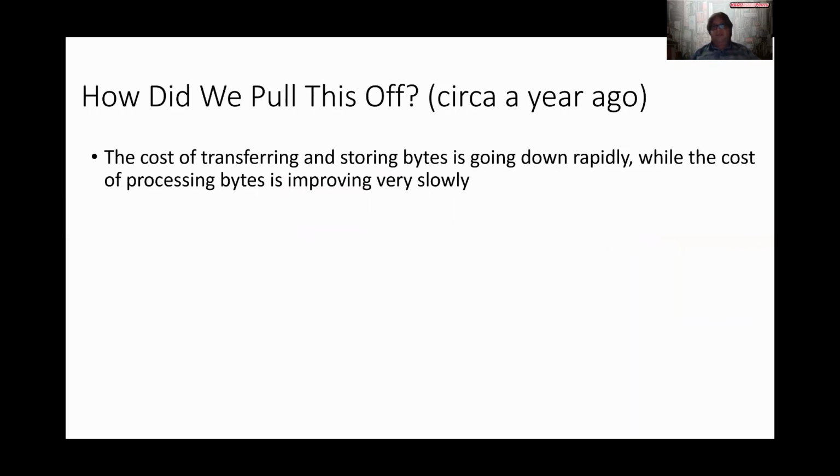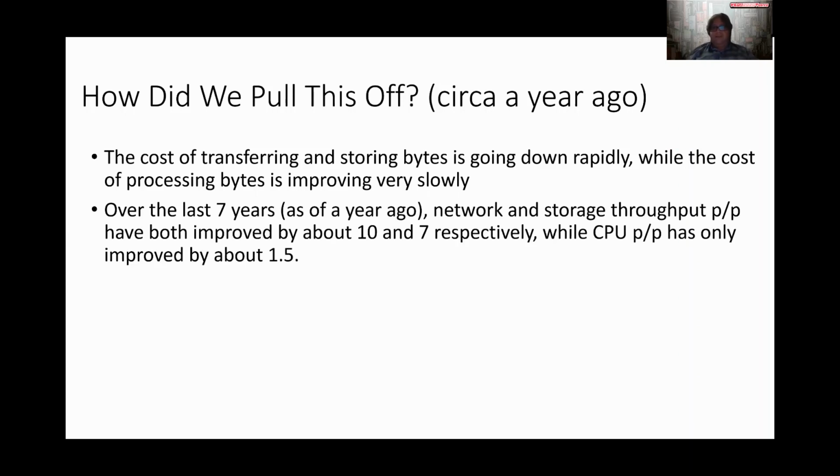How is this possible? First, consider that the cost of transferring and storing bytes is going down rapidly. We see our networks getting faster very quickly. We see bandwidth from storage going up quickly. But the cost of processing those bytes is actually improving very slowly. CPUs are not much faster than they were 10 years ago. So we looked into this and put numbers to all of this. As of a year ago, we looked back 7 years. And it turned out that during that period, network and storage throughput price performance both improved by about 10 and 7 times respectively, while CPU price performance only improved by about a factor of 1.5.